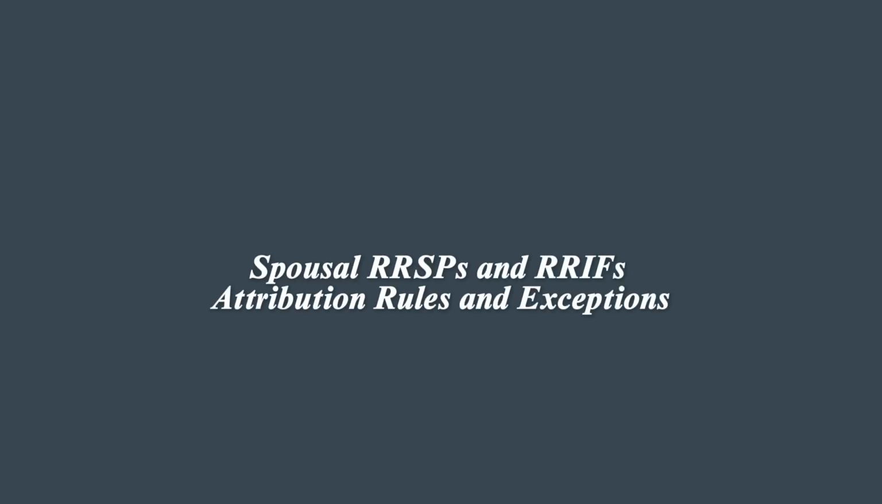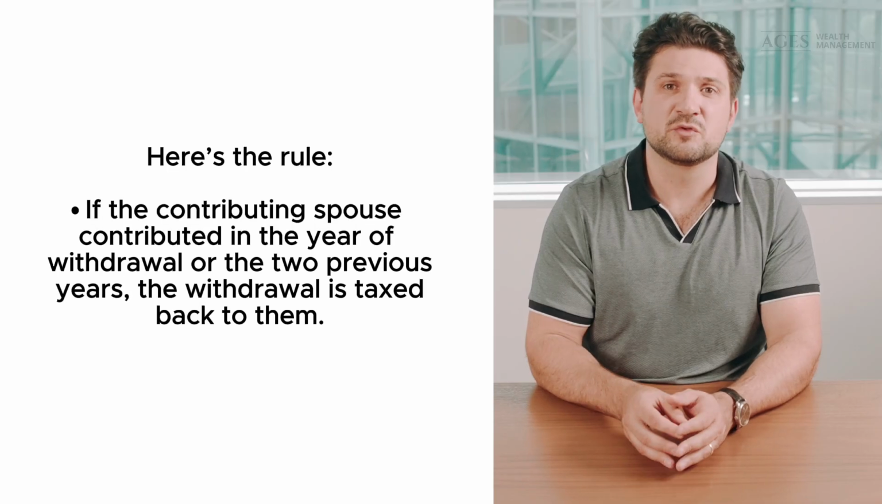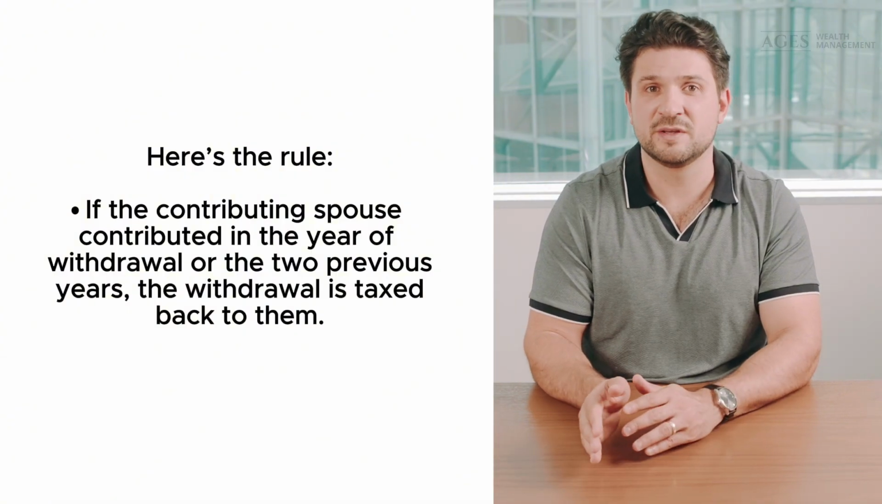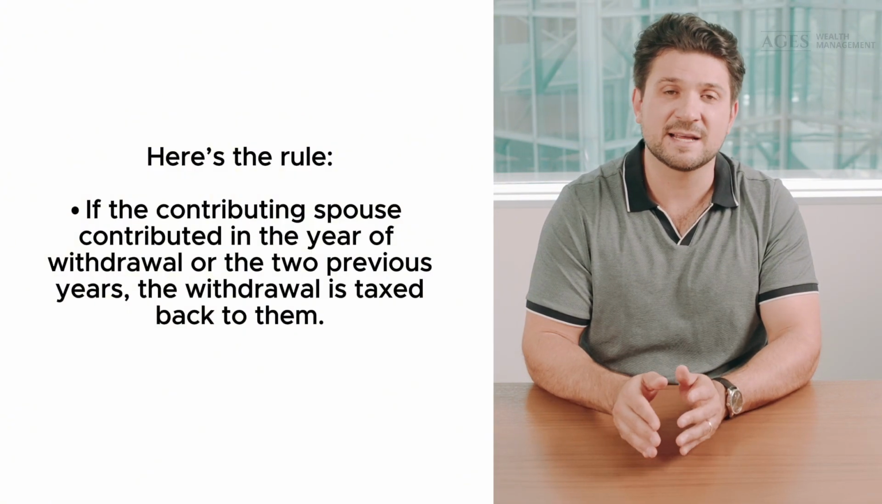Let's dive into income splitting and how to avoid attribution rule traps. Spousal RRSPs and RIFs, attribution rules and exceptions. A spousal RRSP allows the higher income spouse to contribute and receive the tax deduction while the other spouse owns the account and is taxed on withdrawals. This is a great tool for retirement income splitting, but attribution rules apply if withdrawals are made too soon. Here's the rule. If the contributing spouse contributed in the year of withdrawal or the 2 previous years, the withdrawal is taxed back to them.